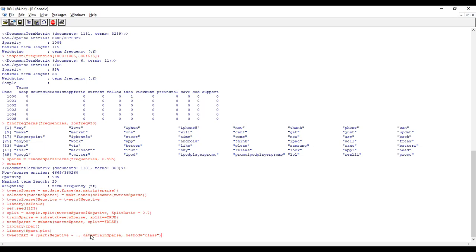First we are training the model. Training the model using train sparse. So model equal to class. Class means either 0 or 1. Okay, 0 means true, 1 means false.